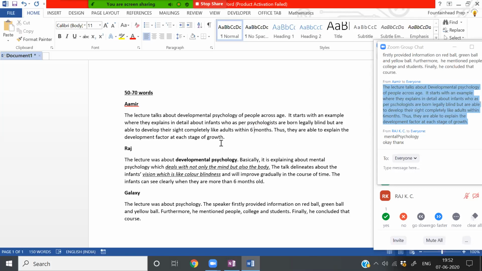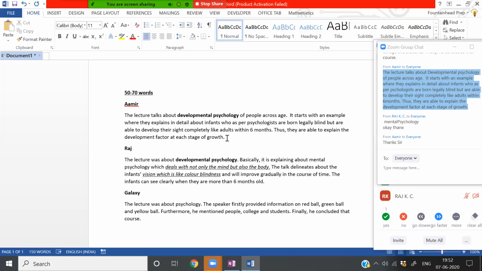Thus, they are able to explain the development factor at each stage of growth. Very good summary, Amir. Amir's sentences are very clean. He has written meaningful sentences with minimum grammatical errors, and he also ensured that he is talking about it from start to end. He's talking about it like a story. This is really good work, Amir. If you can write such sentences in the actual exam also, you can actually score a really good score in summarize spoken text.